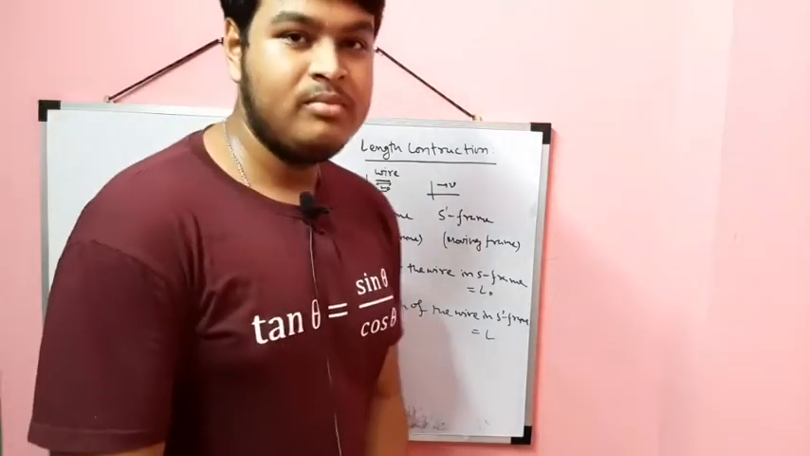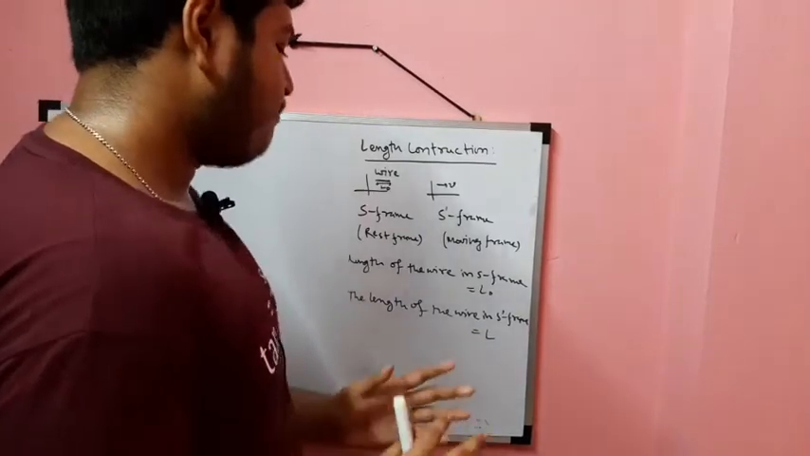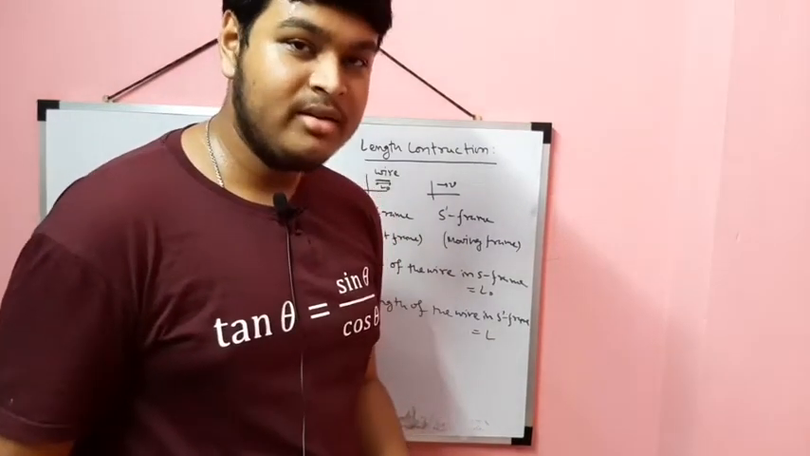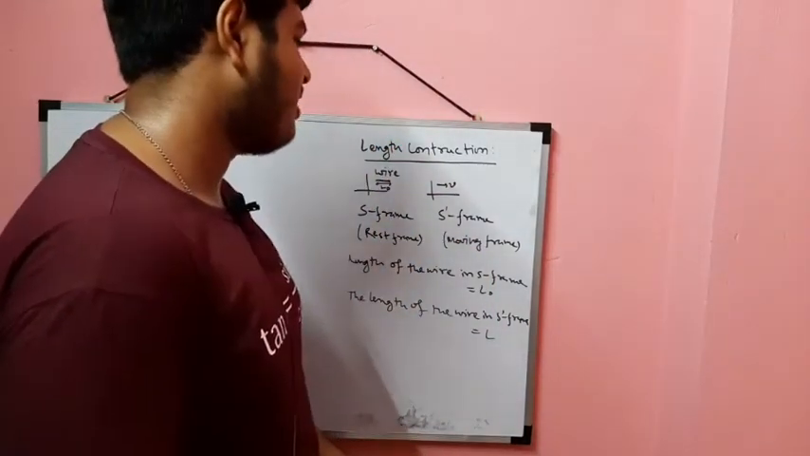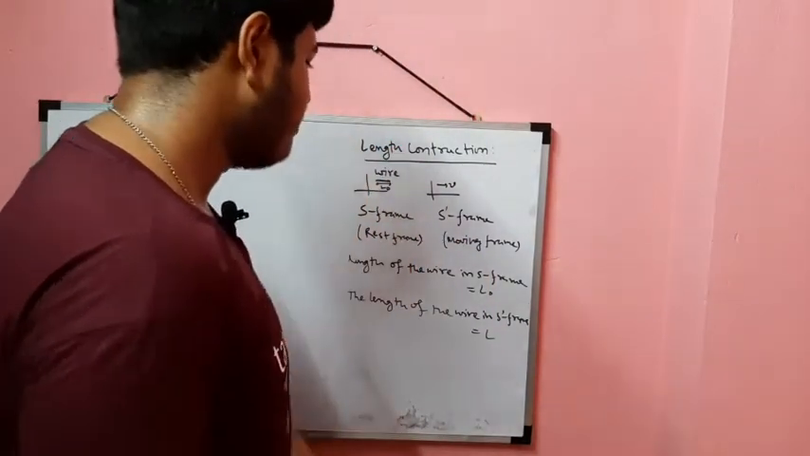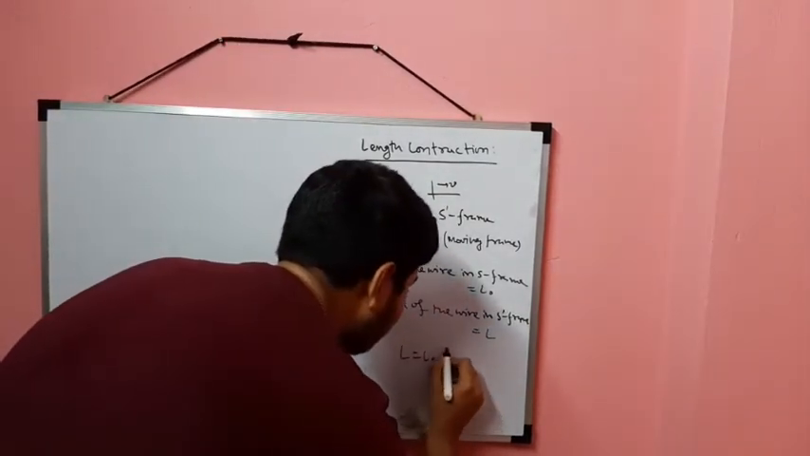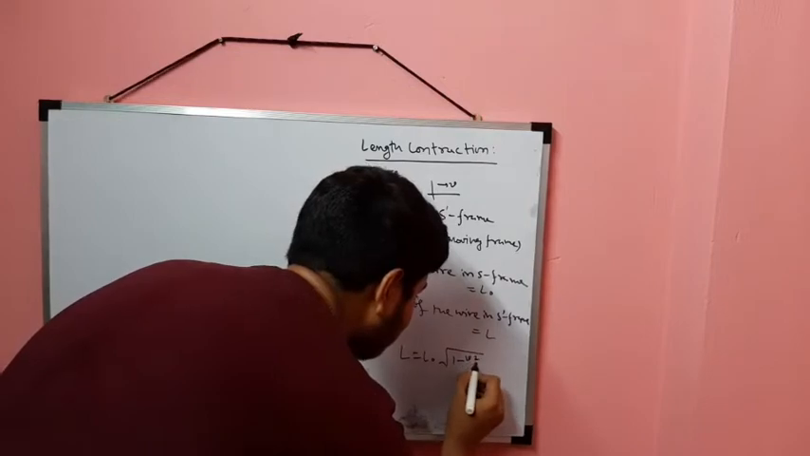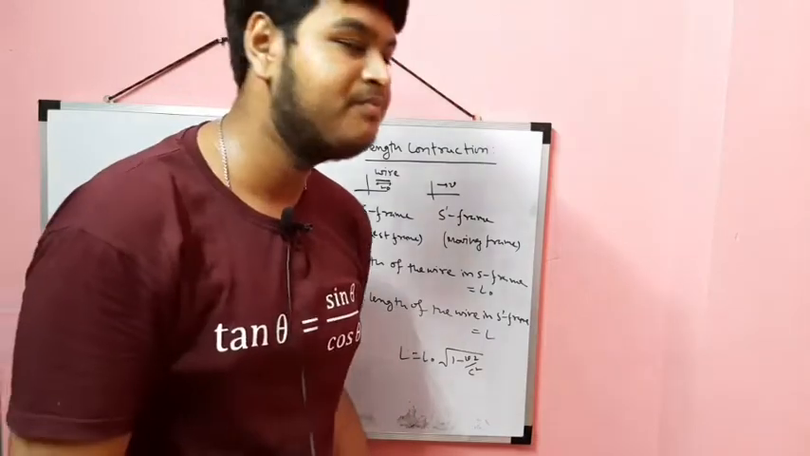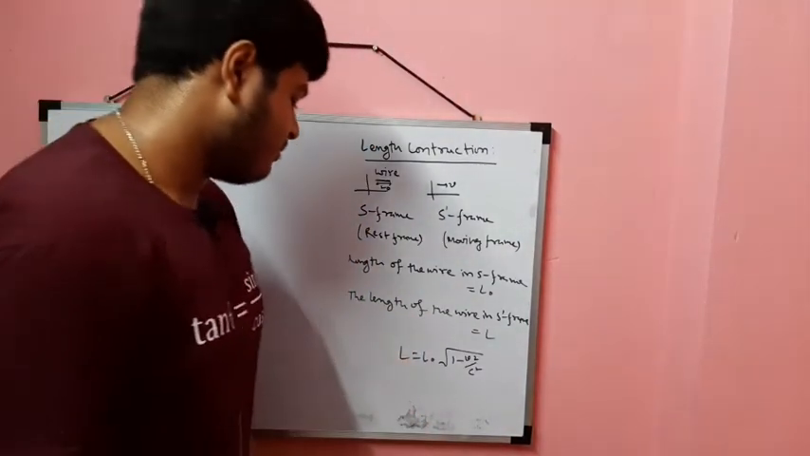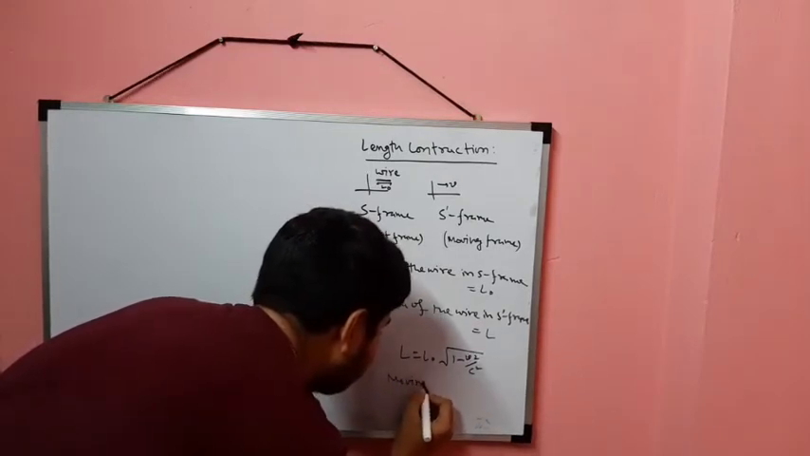Now here comes relativity. A moving length always becomes shorter than the rest length. From Einstein's special theory of relativity, we can prove that L equals L naught times the square root of 1 minus v squared by c squared, where c is the speed of light in vacuum. So one thing is that the moving length is always shorter than the rest length.